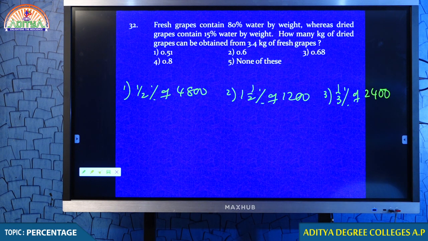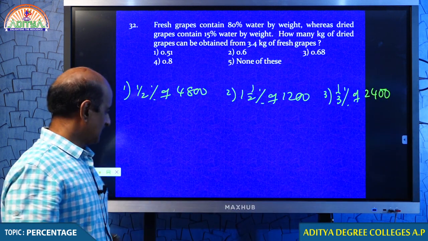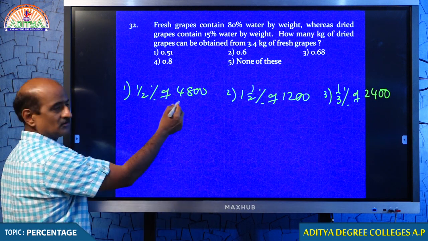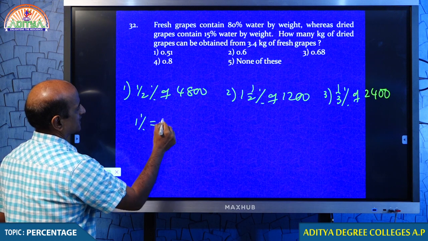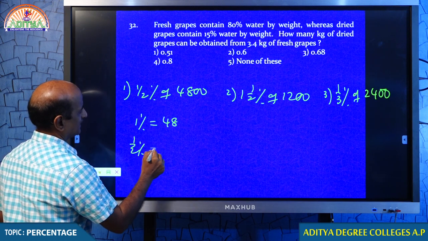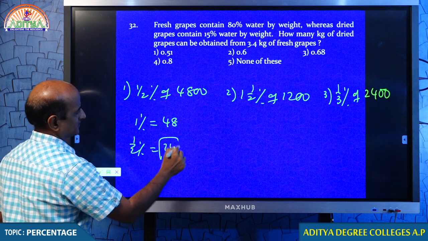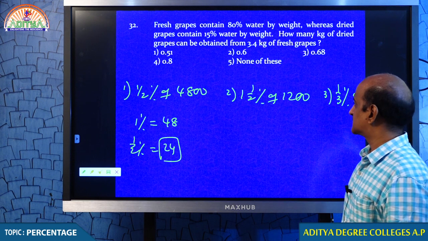Well done. Come on, students. I am looking for your options. Your options are all important for me. Yes, students, well done. So 1 by 2%. As I told you, you cannot arrive at 1 by 2% directly, but you can get 1%. 1% is 48. So 1 by 2% is 24. Now you are able to understand what is 1 by 2%.